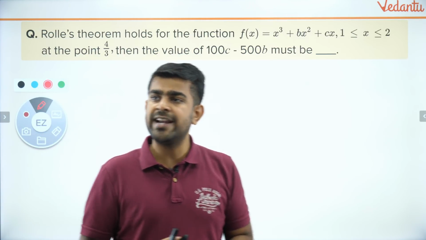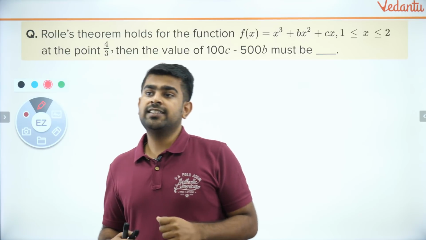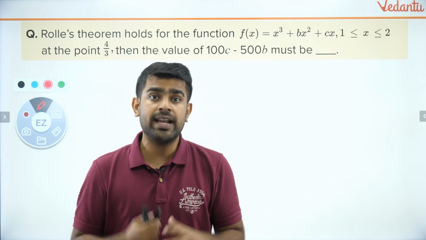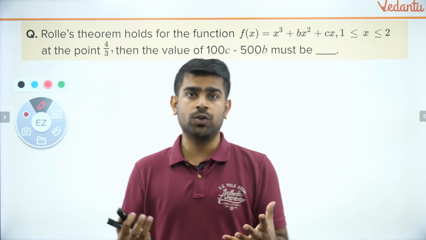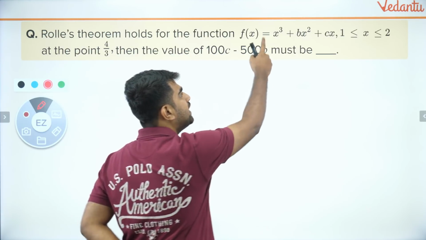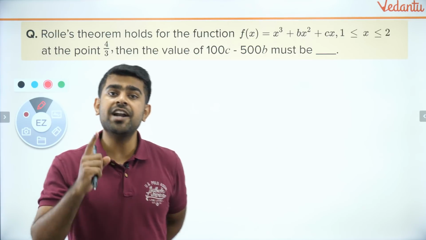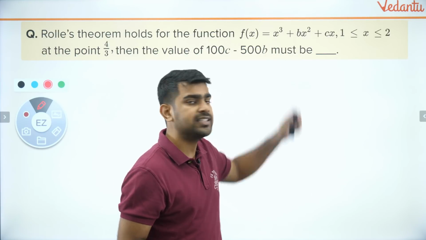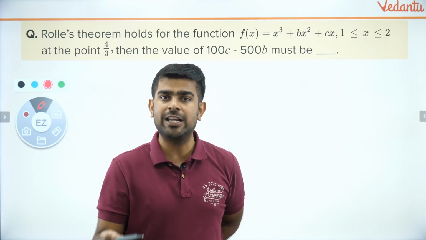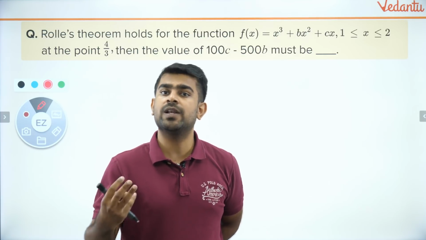Some people are saying 20, sir. And Sanjana has told the correct condition. Guys, what do you mean by Rolle's theorem being satisfied or holding true? Rolle's theorem states that first, the function has to be differentiable and continuous. Is it a differentiable function? Yes, of course, because it's a polynomial, and we know that polynomials are continuous as well as differentiable.